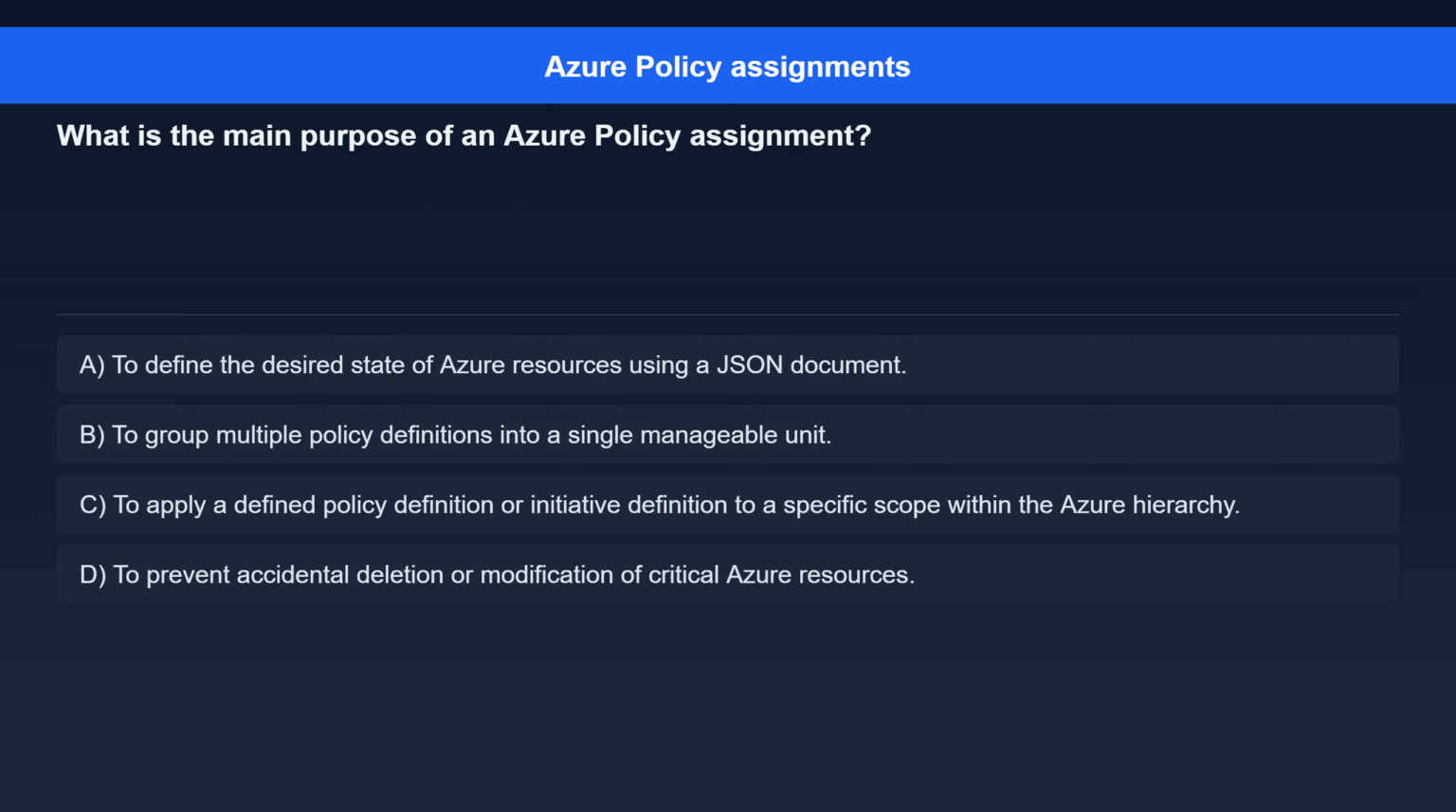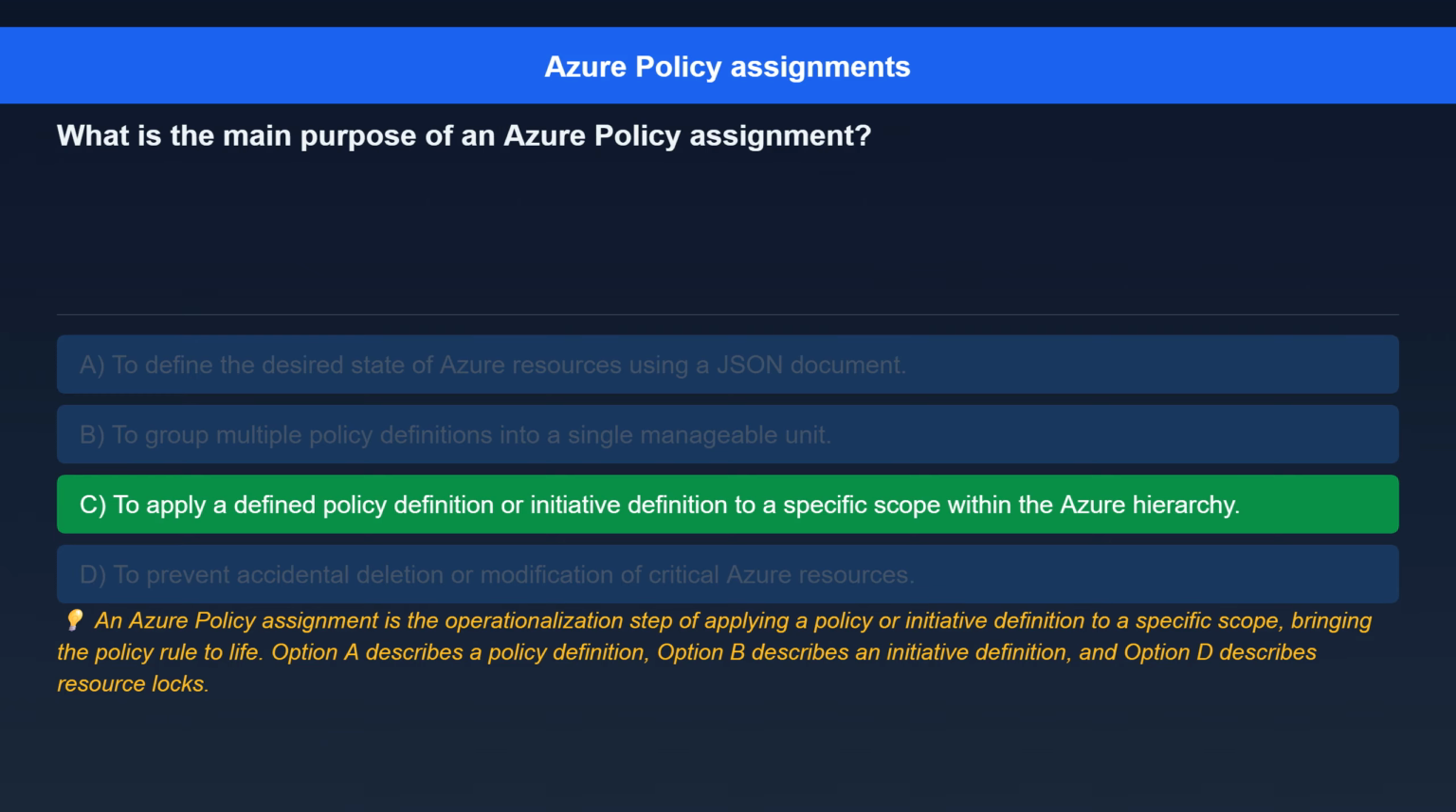Question 4. What is the main purpose of an Azure policy assignment? Option A. To define the desired state of Azure resources using a JSON document. Option B. To group multiple policy definitions into a single manageable unit. Option C. To apply a defined policy definition or initiative definition to a specific scope within the Azure hierarchy. Option D. To prevent accidental deletion or modification of critical Azure resources.